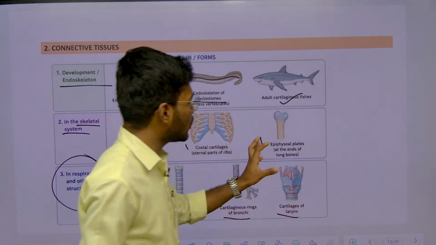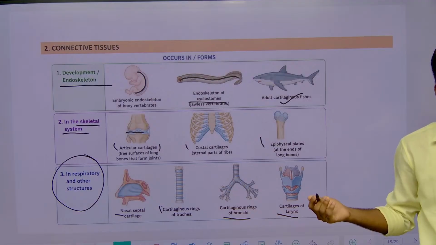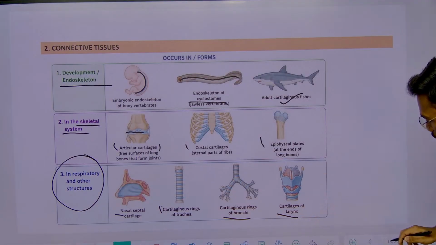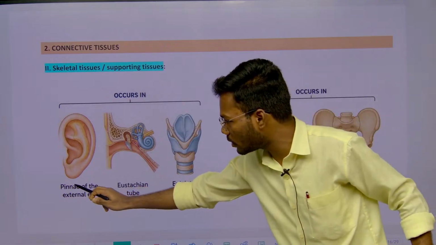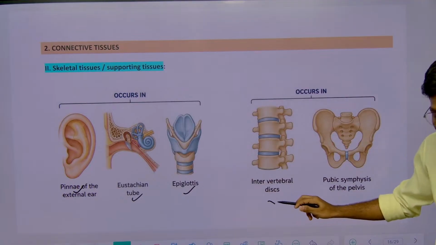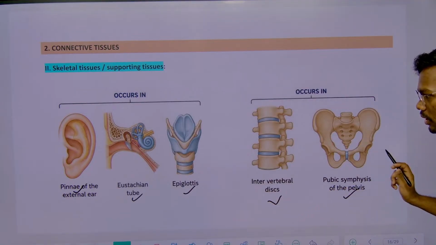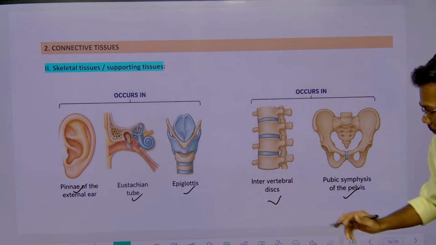So this I kept for the understanding of where in our body the cartilage is present. This is not required for NEET, right? And also it is present in pinnae, eustachian tube, epiglottis, intervertebral disc and pubic symphysis. In all these areas this cartilage is present in our body, right.